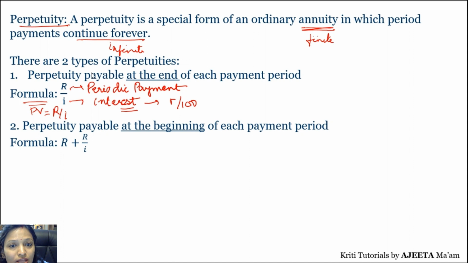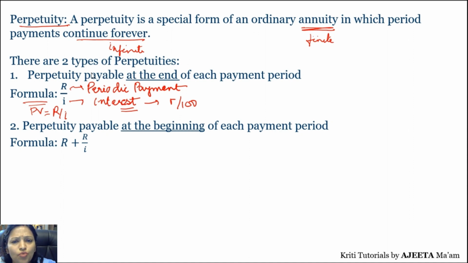I will take a small example. All of you know what is GP? What is the sum of infinite GP? Just try to remember it. So from the sum of infinite GP we can easily derive this formula. Okay, what is the formula for present value? Those who have seen the video will remember it well.